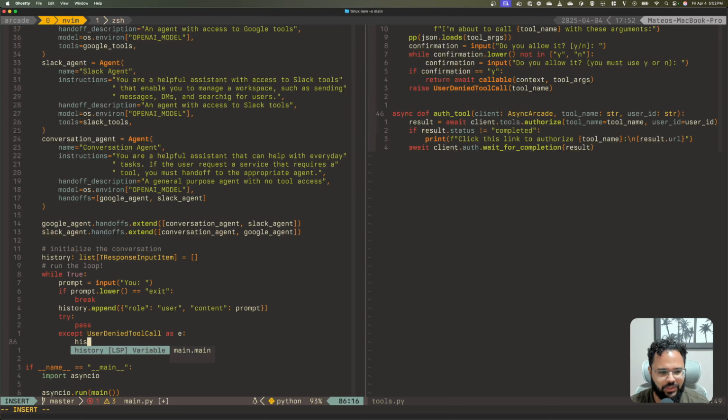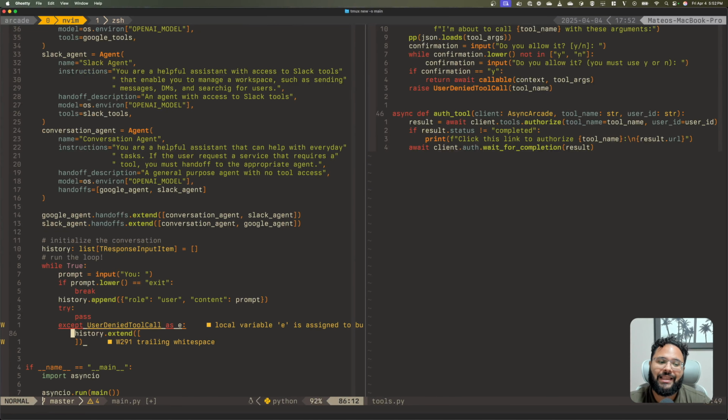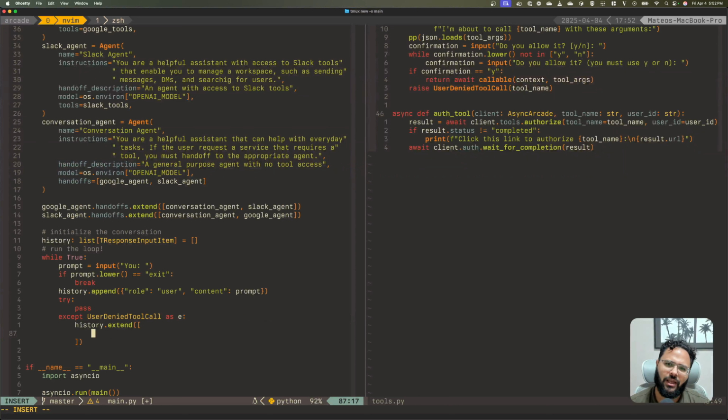So we can say history extend, and I'm going to put 3 messages here, right? So we are pretending that this is what happens. And I don't want to actually put everything in, maybe I should, but I just think it's simpler to add smaller things.